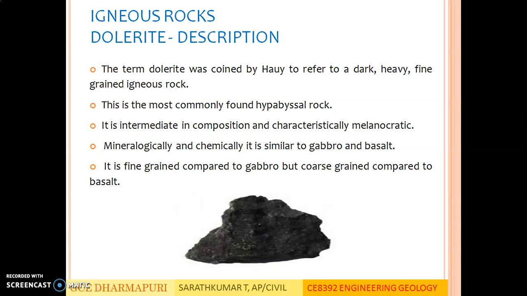Description. The term dolerite was coined by Hay to refer to a dark, heavy, fine-grained igneous rock. This is the most commonly found hypabyssal rock, meaning it is not an extrusive rock and it is not an intrusive rock. It is found within 2 km from the Earth's surface. It is intermediate in composition and characteristically melanocratic.